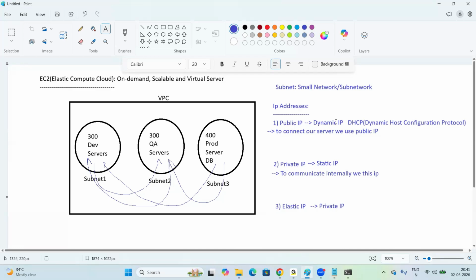Every cloud server is having 3 IPs: public IP, private IP, elastic IP. Clear, right, everyone?